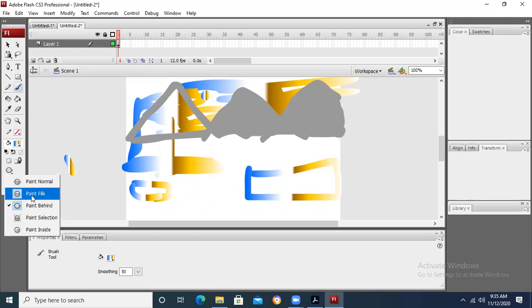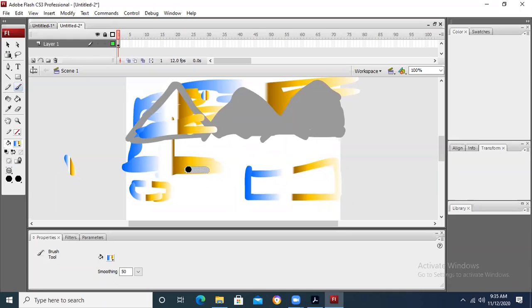What does paint fill do? Paint fill is going to fill a particular area where we are applying it. Paint selection, when we apply it, is going to select with the same color. Just like I am applying over here. So basically we are going to select this paint.